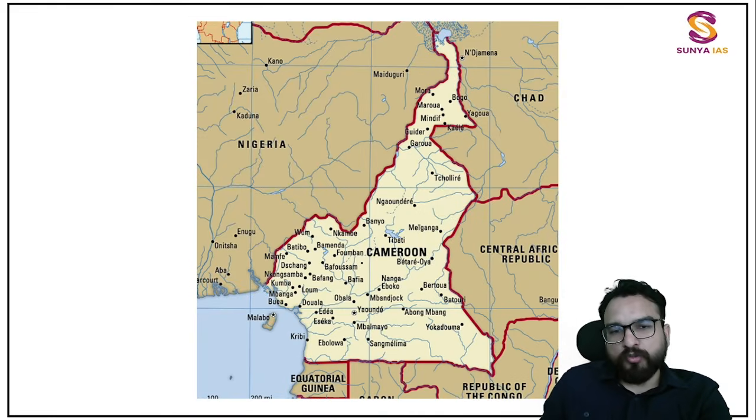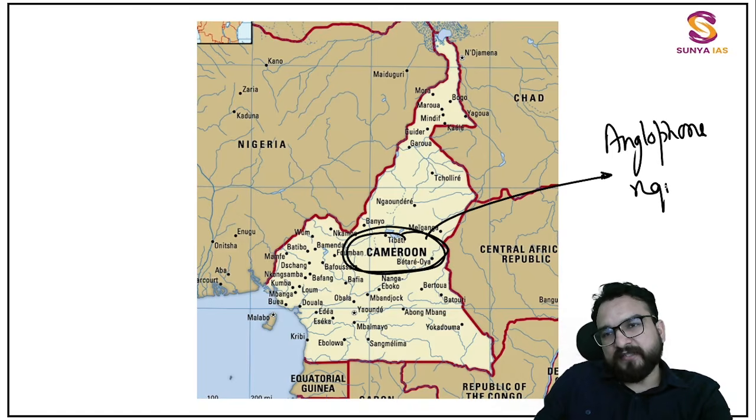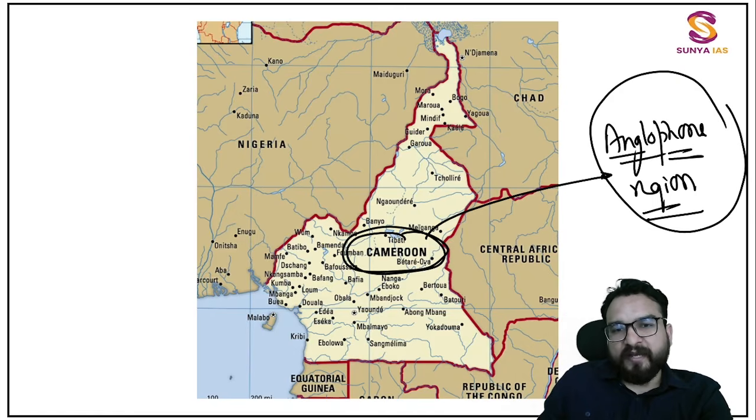Next is Cameroon, a very important region, and Cameroon is in the news because over here you will be finding the region known as Anglophone. The Anglophone region is present over here. Puntland region you have seen where it is present. The Anglophone region is present in Cameroon, and it is often in the news because of the civil war going on.